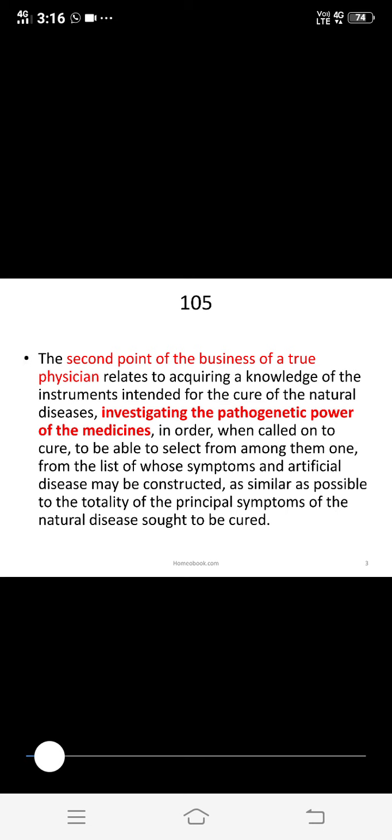When we know the origin, nature, power, and capabilities of each and their relation to each other, then only can we use the tool very nicely, according to the work we have to perform. So these are the two points regarding the pathy which we are going to use.